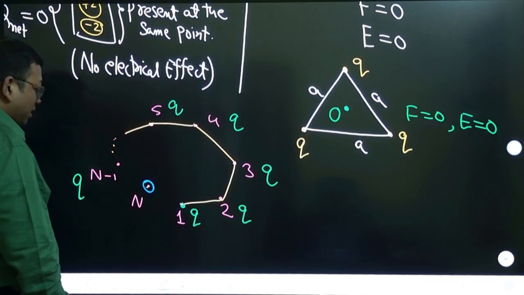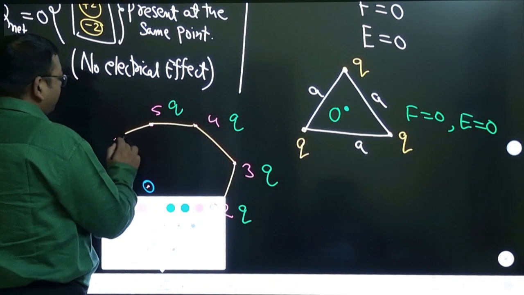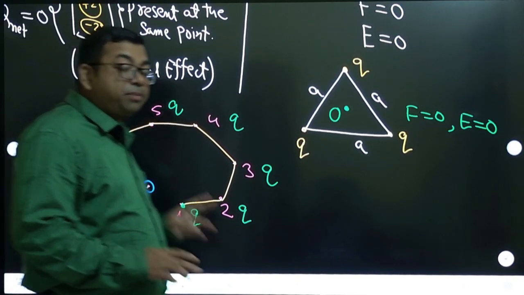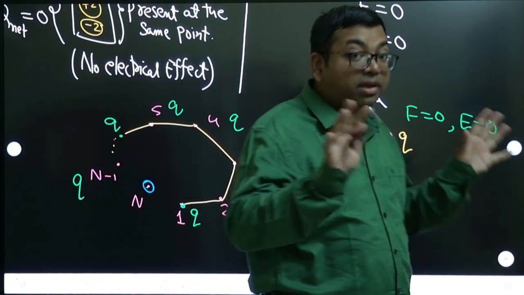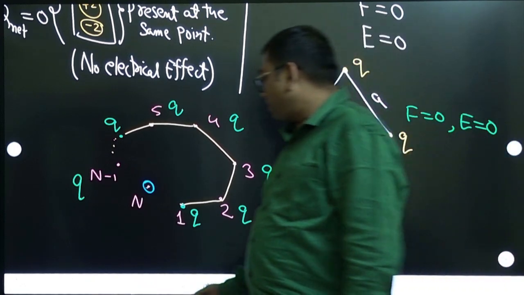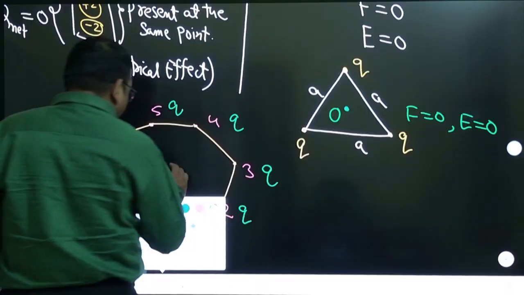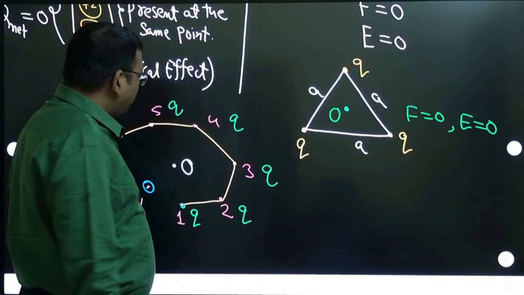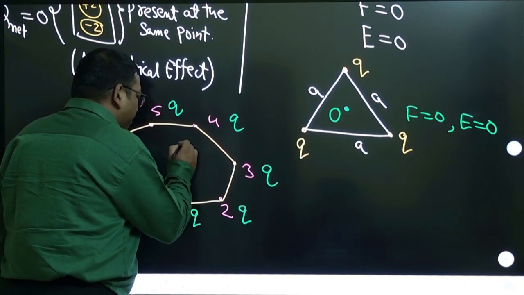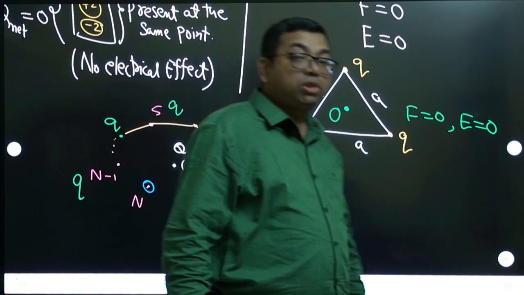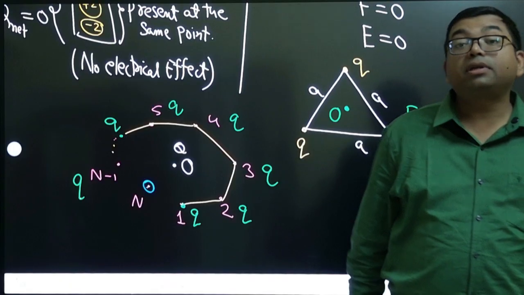You are keeping charges everywhere except this one corner. Now the question is: at the center O, what will be the force if I keep a capital charge Q there? What will be the force on that capital Q charge?